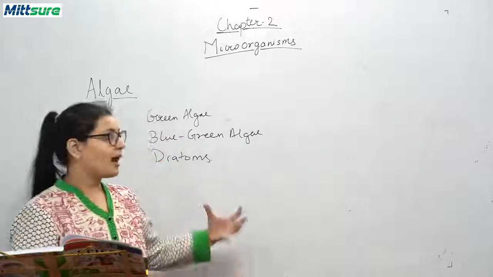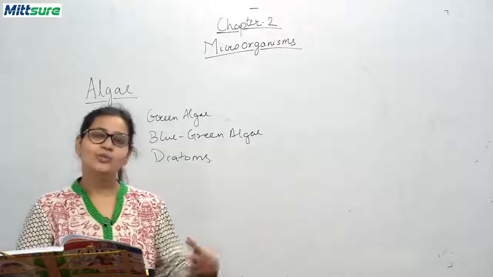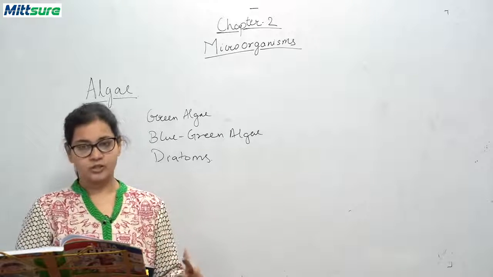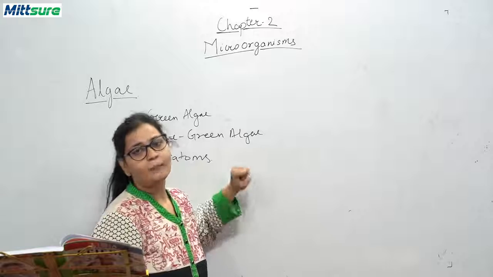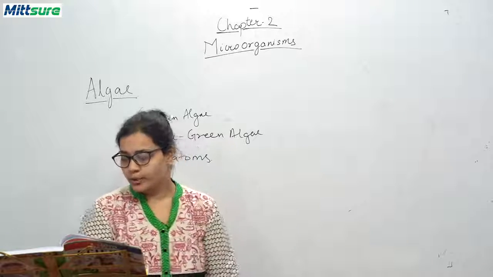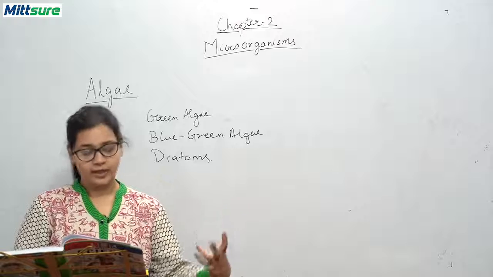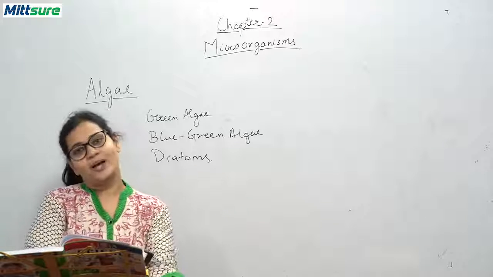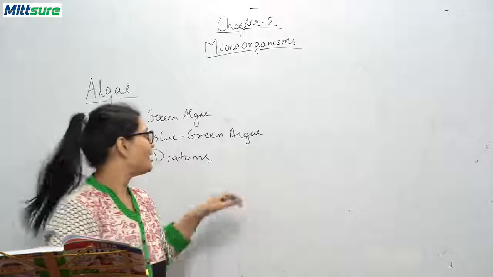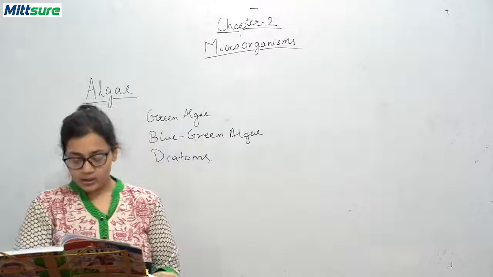And you know what? This blue-green algae also helps in nitrogen fixation. That is, they can be used as fertilizers for our plants also, because they can fix atmospheric nitrogen into a usable compound which can be used by our plants. Not only bacteria, algae also help in the fixation of nitrogen.